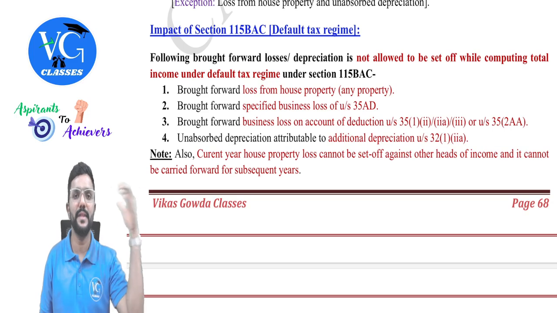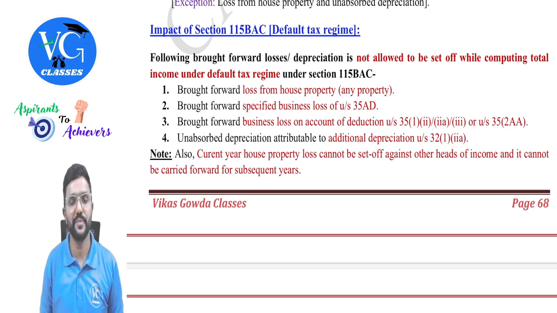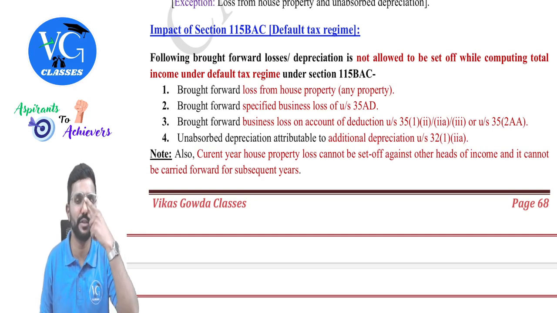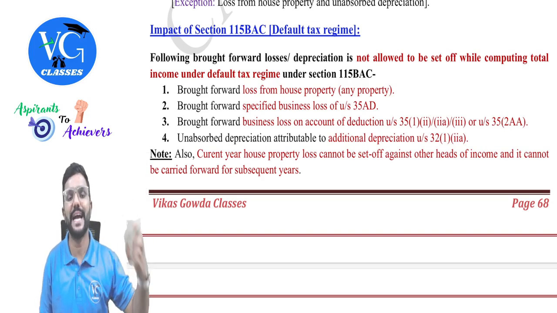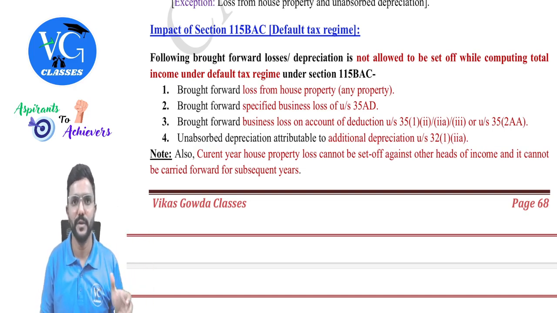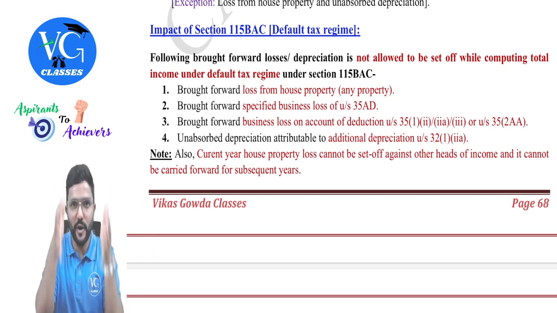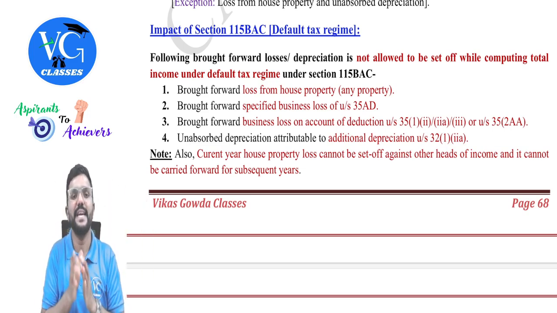But assume in the past he was following the optional scheme and he had claimed additional depreciation on new plant and machinery which was purchased and installed in a factory. But he couldn't adjust the depreciation because he didn't have enough profit. So that amount of depreciation remained unabsorbed. And that unabsorbed depreciation has been brought forward to the current year. Can he adjust it?